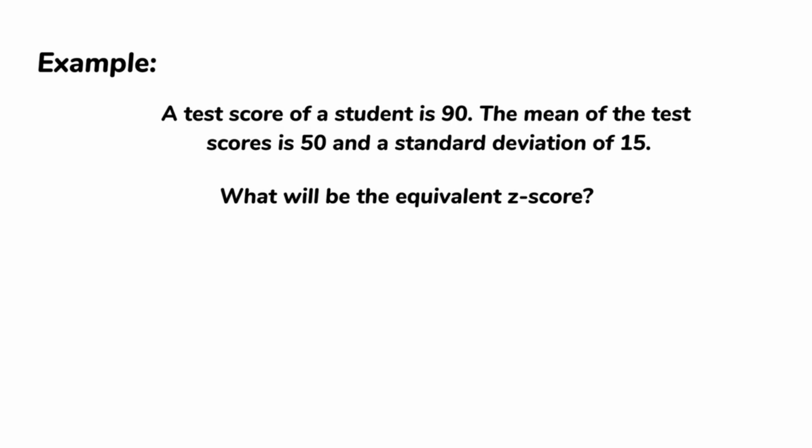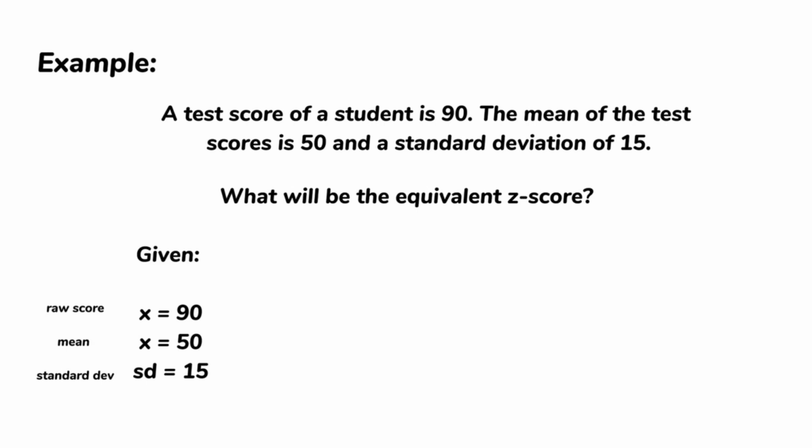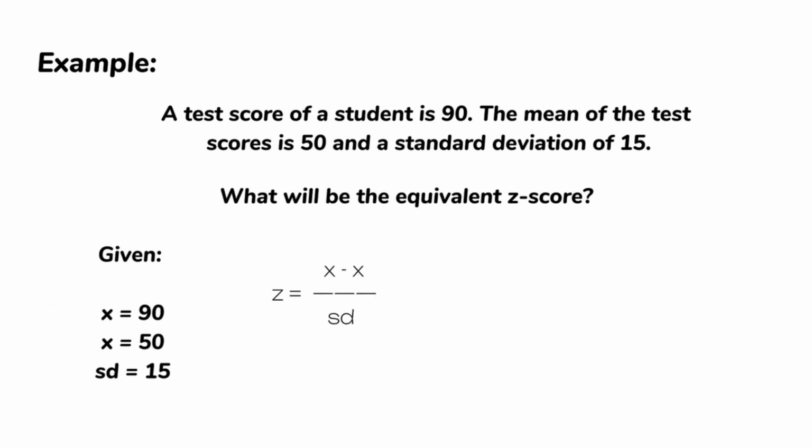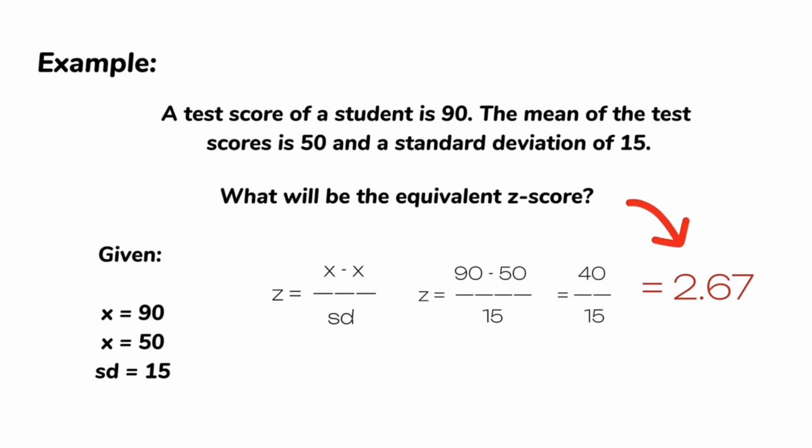Now, we will figure this out. These are the givens. The x here is the test score of the student, 90, and the mean of this test score is 50, with a standard deviation of 15. The formula is x minus the mean, divided by SD. So, 90 minus 50 divided by 15. 90 minus 50 equals 40, divided by 15. The total is 2.67, which means 2.67 is the equivalent z-score.